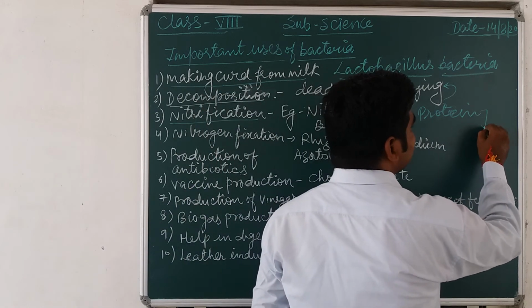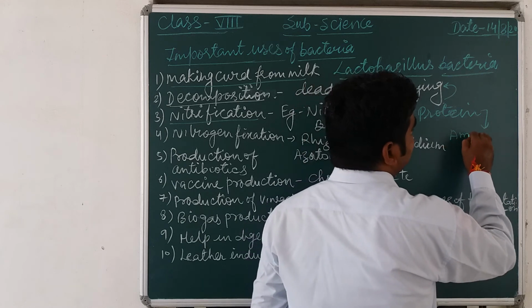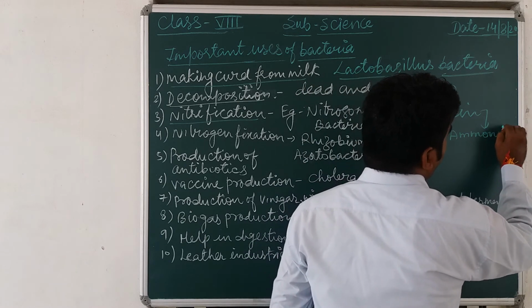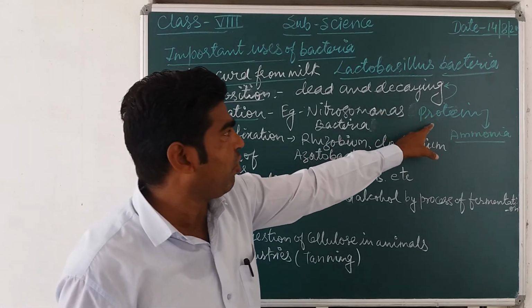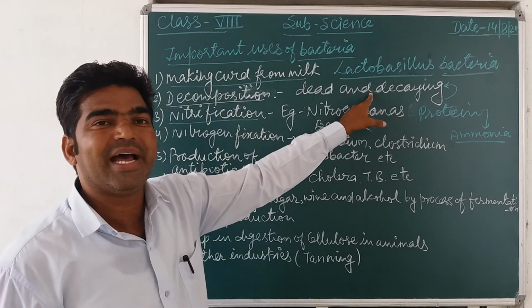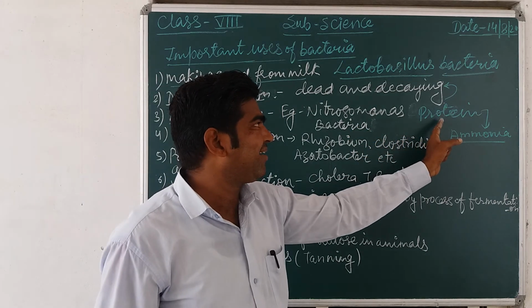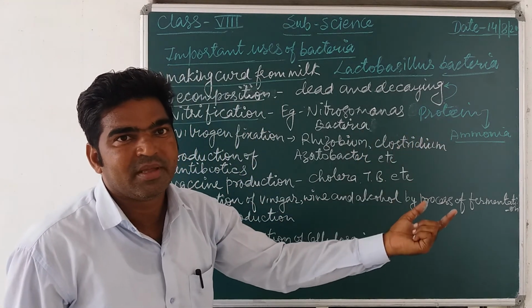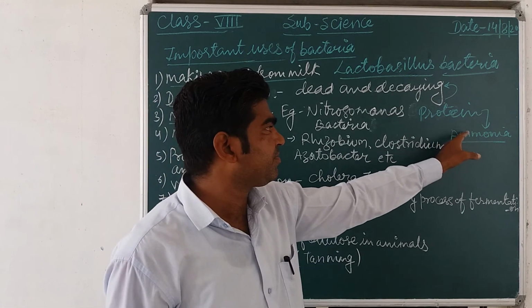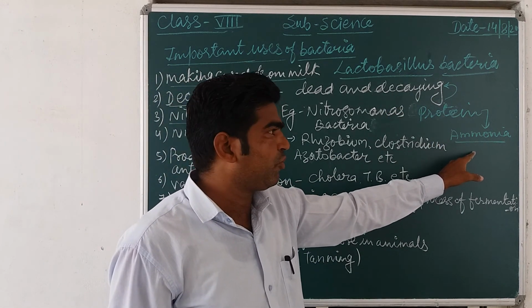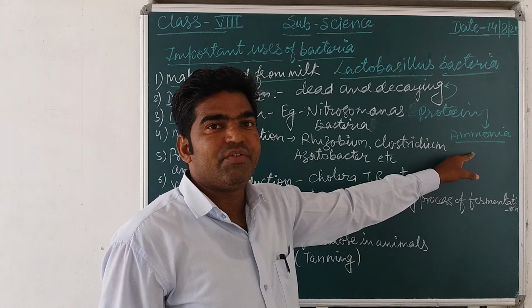So first this changes into what? Ammonia. This protein is already present in the dead bodies of animals and plants, so directly it is not utilized by the plants or other organisms. So first it is converted into ammonia, and this process is called ammonification.